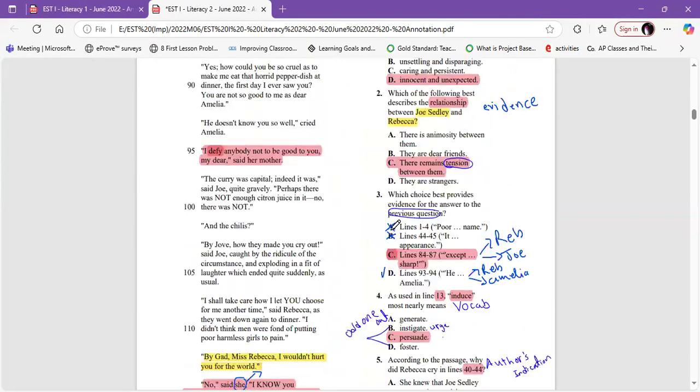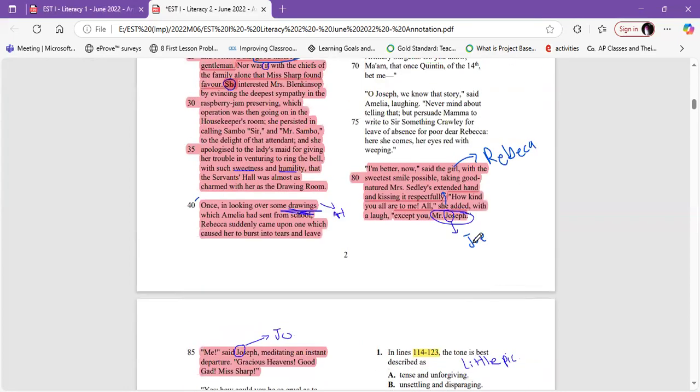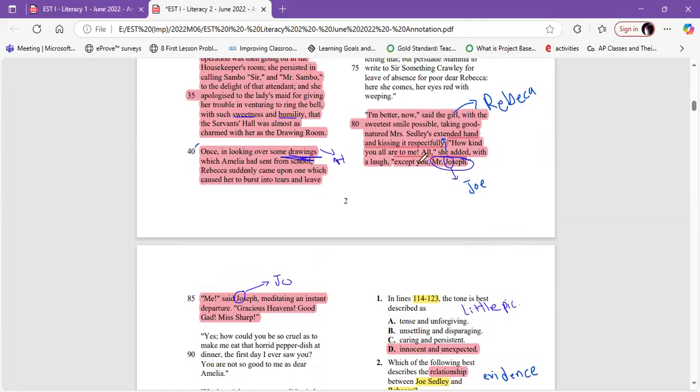Let's go after C, from 84 till 87, from except till sharp. From except, 81, 82, 83, yes, from except till sharp. But it's not complete, so we need to complete it. He said here, all, so we need to get a sentence before. He said, how kind you are all to me. I think we also need to take a sentence before, Sedley's extended hand and kissing it. So from the beginning.